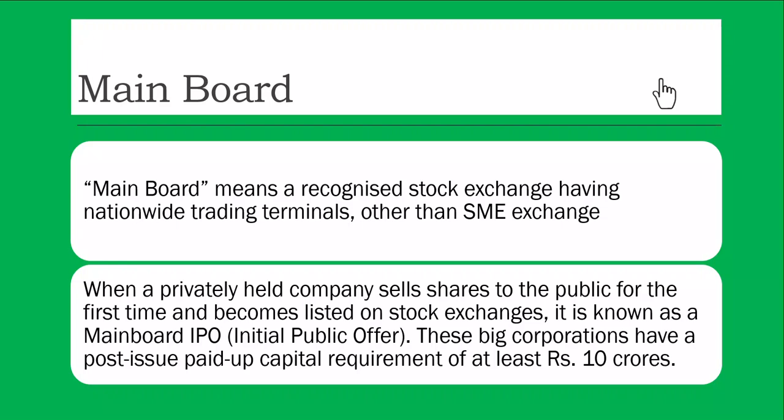When a privately held company sells shares to the public for the first time and becomes listed on stock exchanges, it is known as a main board IPO. These big corporations have a post-issue paid-up capital requirement of at least 10 crores. So any company which has a post-issue paid-up capital of 10 crores and above, the main board applies to them. But any company which has a paid-up capital of 1 crore, 2 crores, 5 crores, 9 crores, they normally get themselves listed on the SME exchange, because these are very small companies.